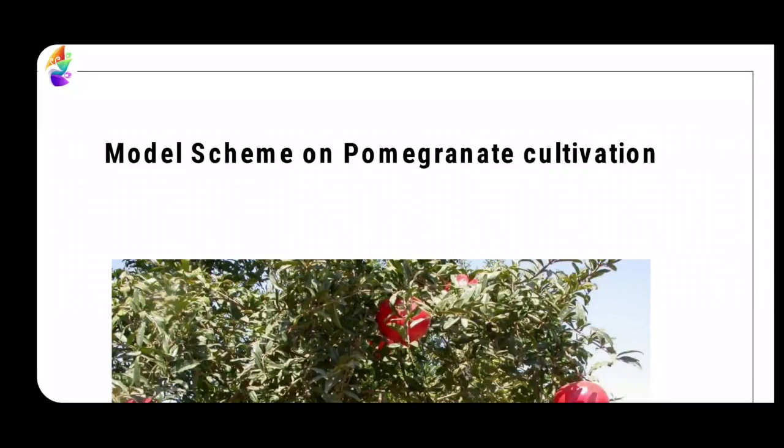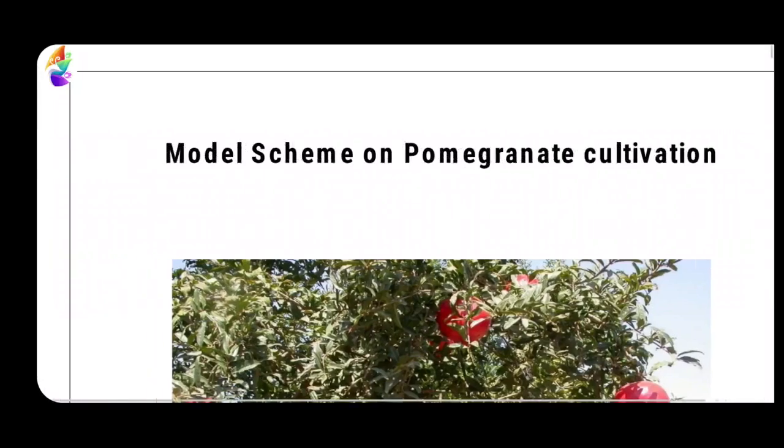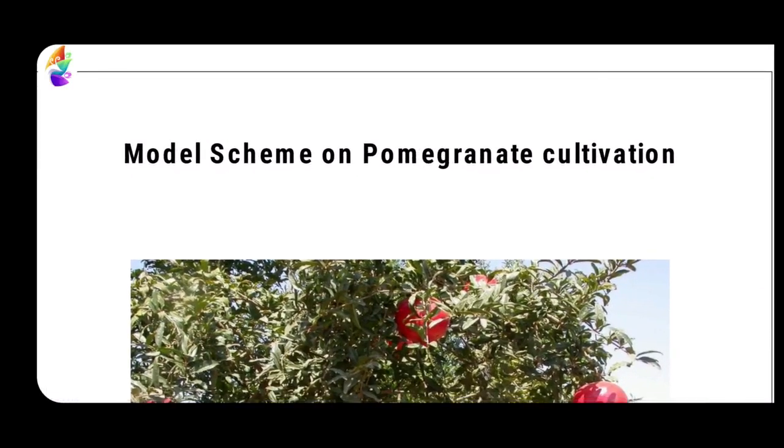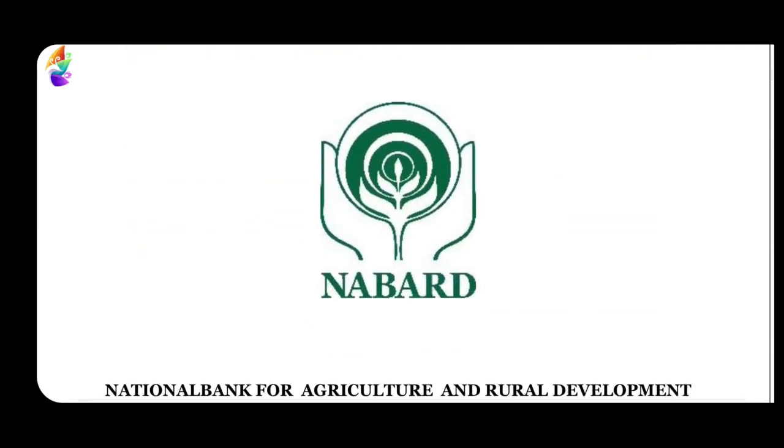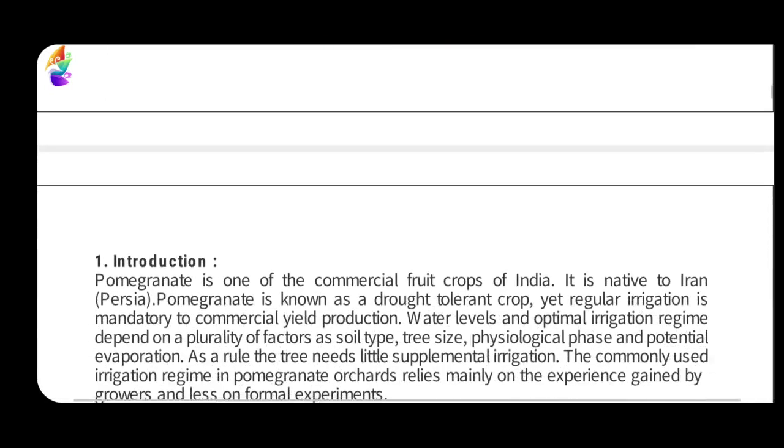And in this video, we are going to see the NABARD bankable projects, in which we are going to start with the model scheme on pomegranate cultivation. The PDF has been downloaded officially from the NABARD website, that is National Bank for Agriculture and Rural Development. We are going to see only the important points that are needed for your mains examination from these NABARD bankable projects. Come on, let's get into the video.